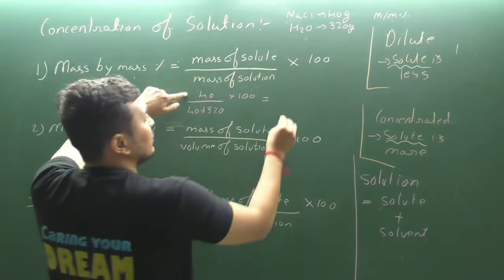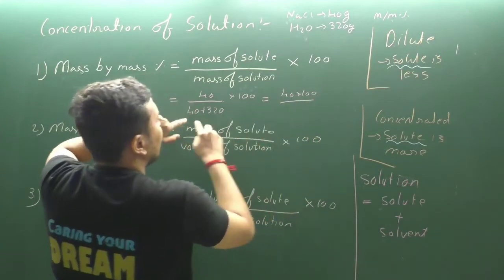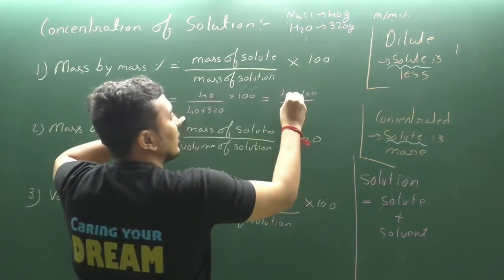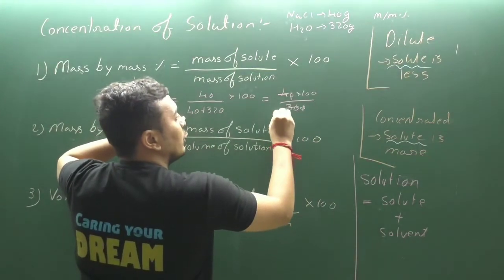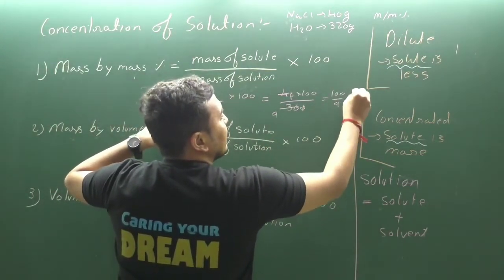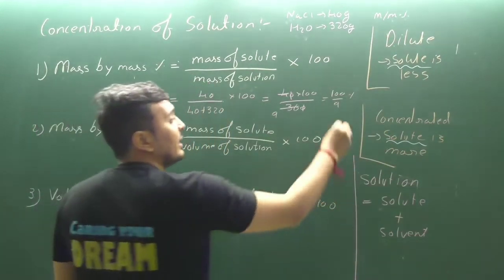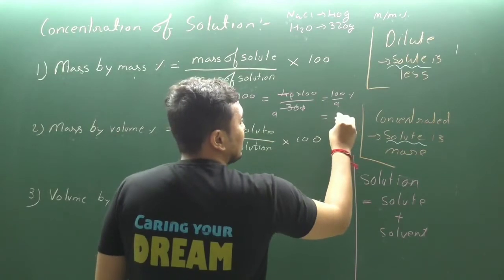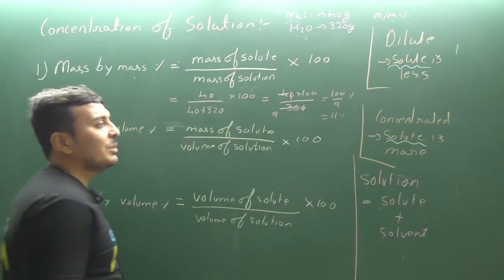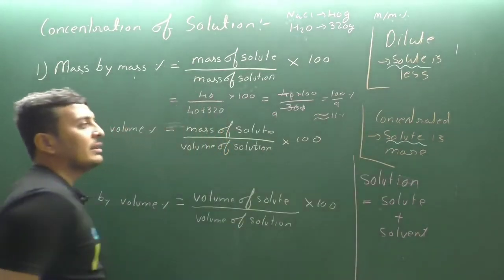That is equal to 40 into 100 divided by 360. Cancelling zeros, 4 nines are 36, that is equal to 100 upon 9 percent mass by mass. Clear? 100 upon 9 is approximately equal to 11%.